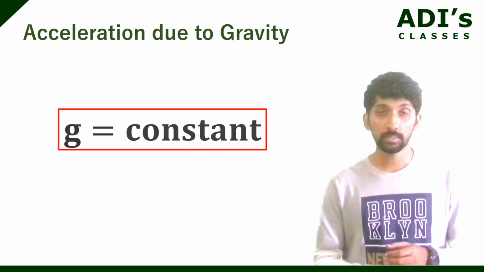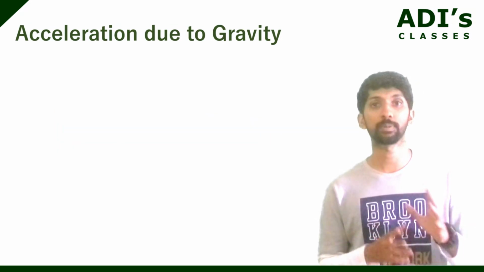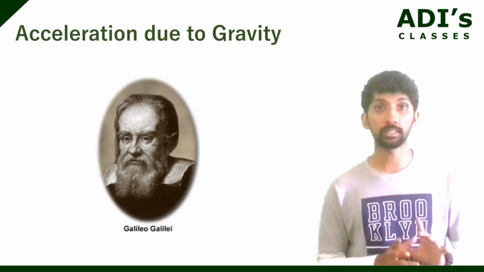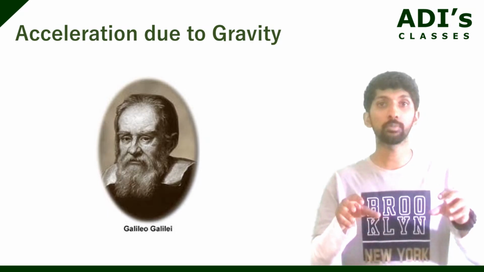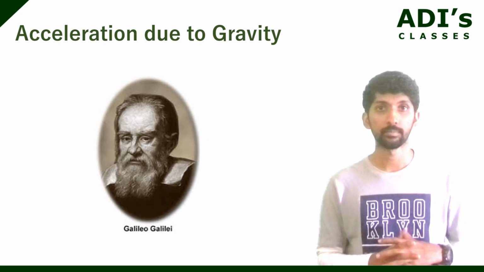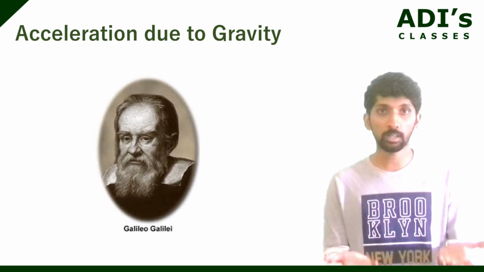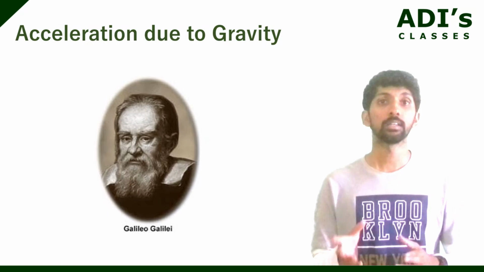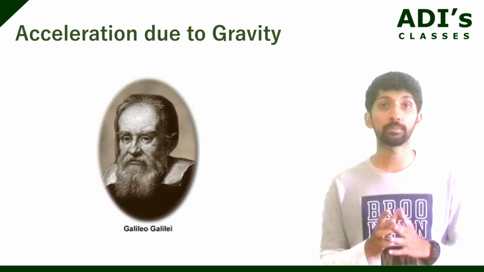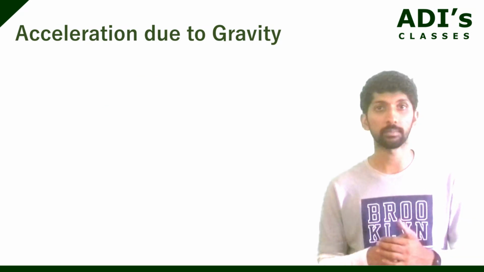Now, lots of people have done experiments on this. The first person who did this was Galileo. He dropped two balls from the top of the Pisa Tower. Both of them reached the ground at the same time. So, he said that gravity does not differentiate between two masses, they just fall at the same time.